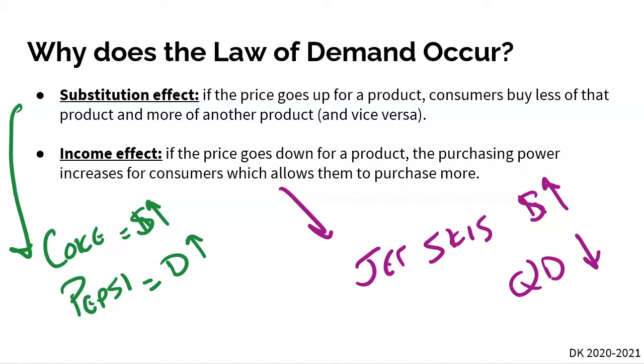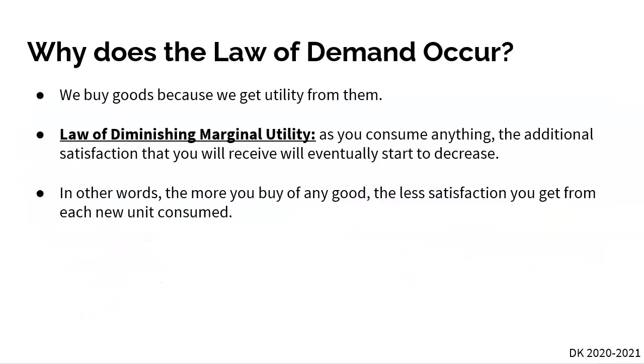All right, so the last one is the law of diminishing marginal utility. And this is something that we went over in Unit 1.